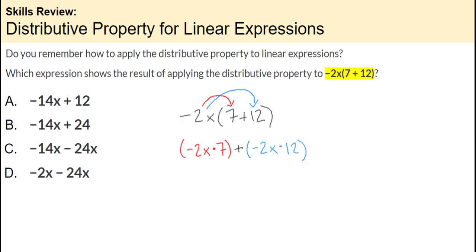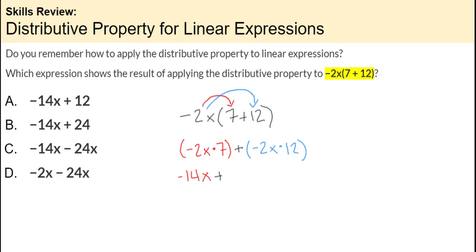All we need to do is multiply. Just because they both have x's, just leave the x. Negative, and then -2 times 7 is -14x.